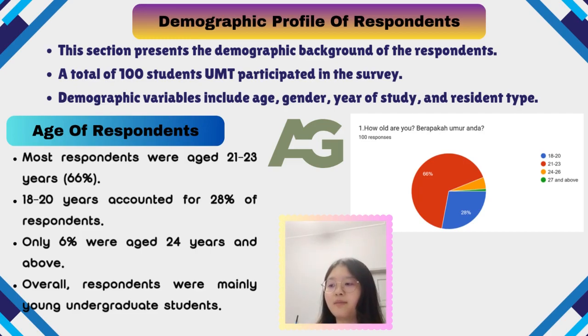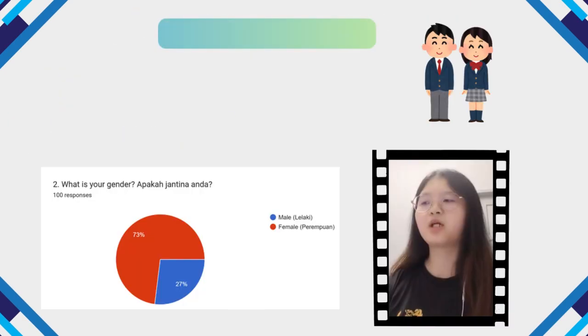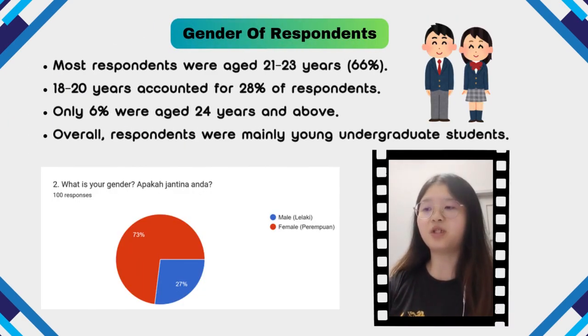Age of respondents. Based on the result, most respondents are between 21 and 23 years old, which represents 66% of the sample. It is followed by respondents aged 18 to 20 at 28%. Only a small proportion of respondents are above 24 years old. Overall, the respondents are mainly young undergraduate students. Gender of respondents. In terms of gender, female respondents make up 73% of the sample, while male respondents account for 27%. This shows the survey is dominated by female students.